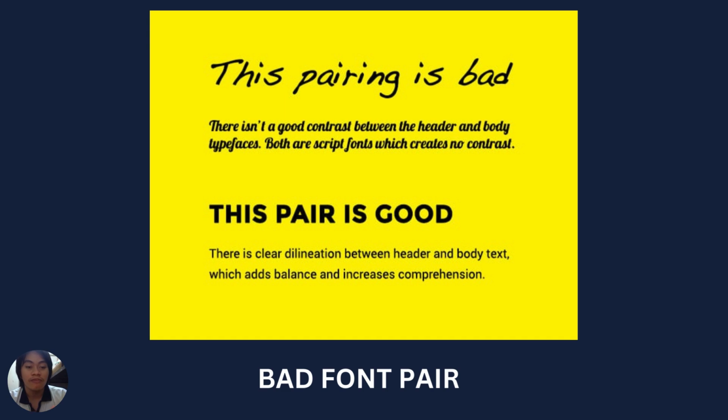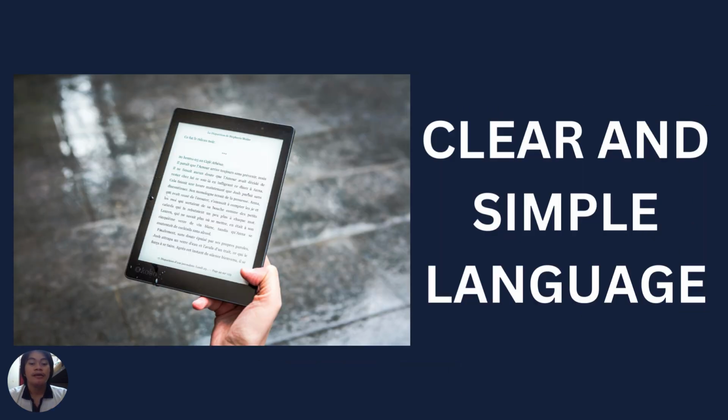making their engagement uncomfortable. Now for the last tip is to use a clear and simple language. Avoid jargon and complex sentences. Use plain language and concise instruction to make content understandable, including those with cognitive disabilities or limited language proficiency.